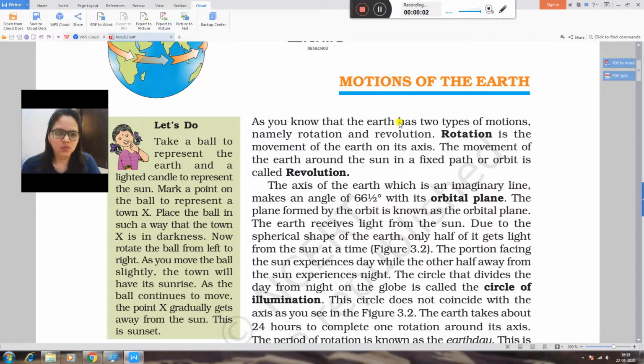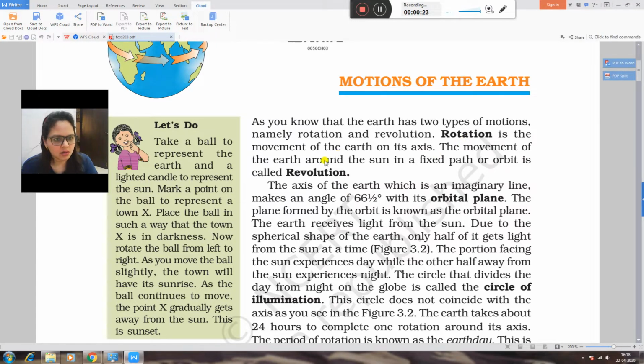Hello class 6, today we are doing chapter number 3 of geography, which is Motion of the Earth. When we talk about motion, it means when we move. As you know, the earth has two types of motions. The first one is rotation and the second one is revolution.